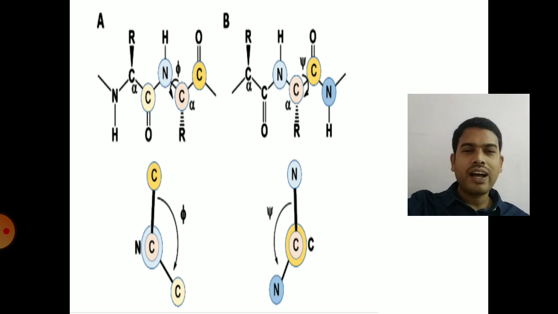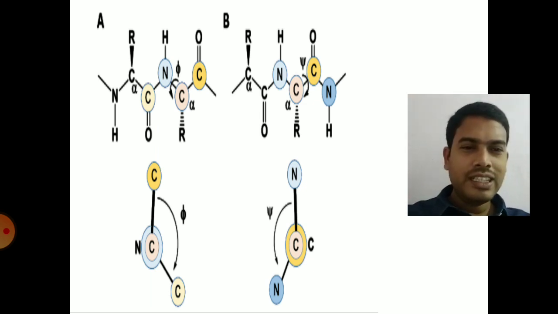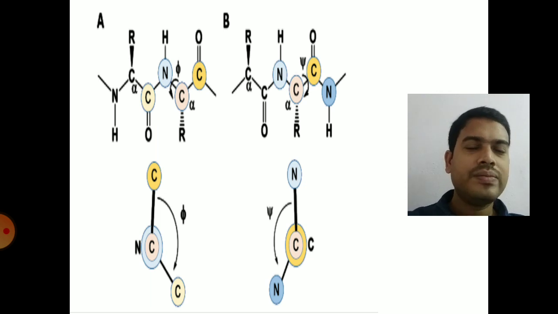The C alpha C and C alpha N rotation is calculated with the help of phi and psi values. The C alpha N rotation is called the phi value and the C alpha C rotation is called the psi value.